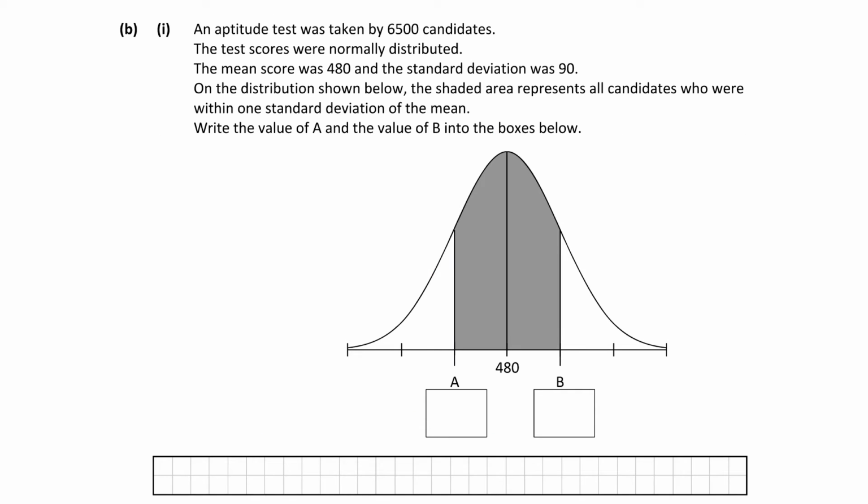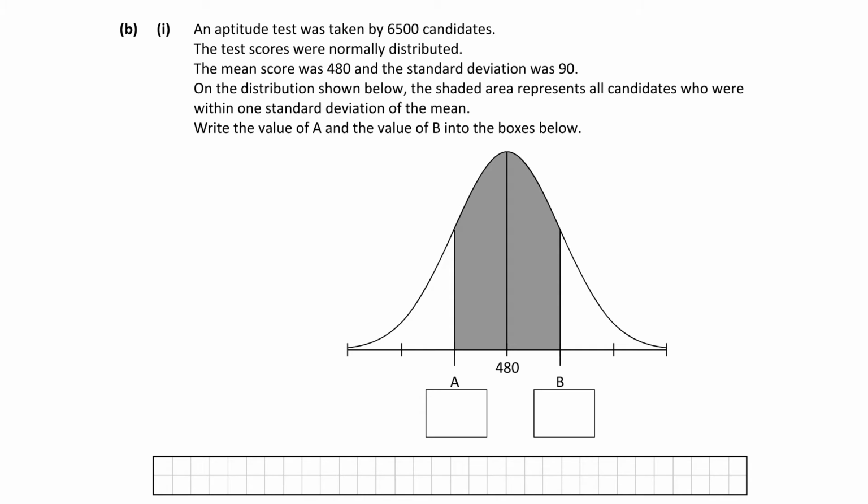So this brings us on to part B. An aptitude test was taken by 6,500 candidates. The test scores were normally distributed, so we can see they were distributed in a normal bell curve there. The mean score was 480, that's given to us, and the standard deviation was 90, so they deviated either side by 90. In the distribution shown below, the shaded region represents all the candidates who are within one standard deviation of the mean. So they're even telling us that that's one standard deviation. Calculate the value of A and the value of B.